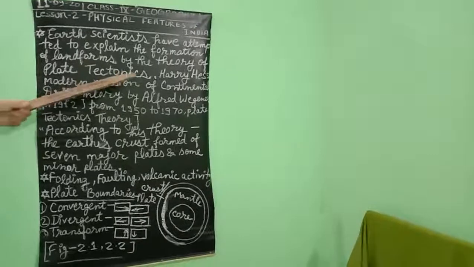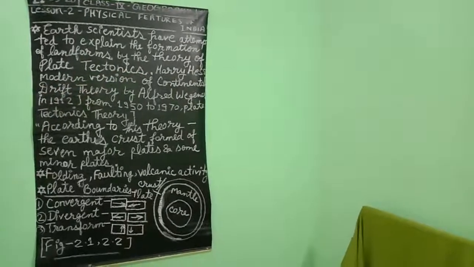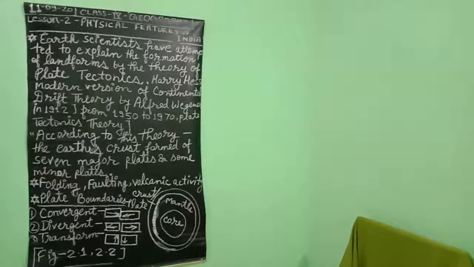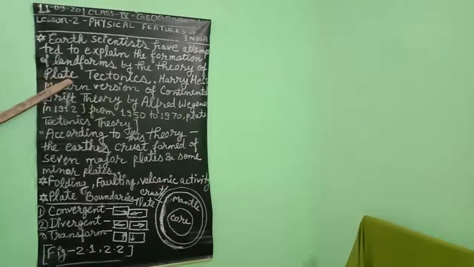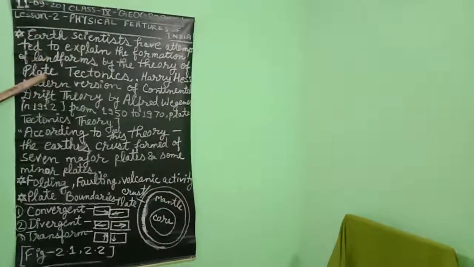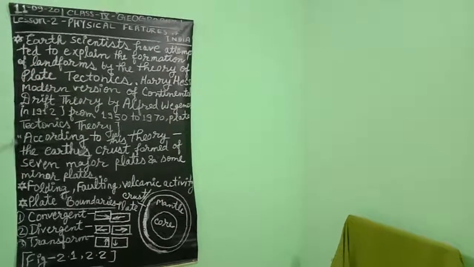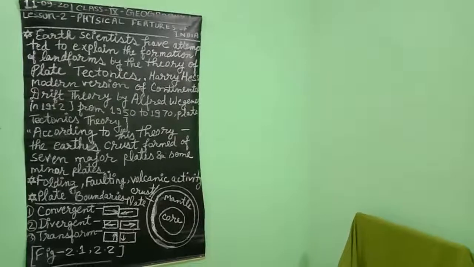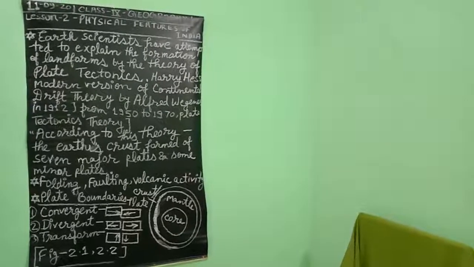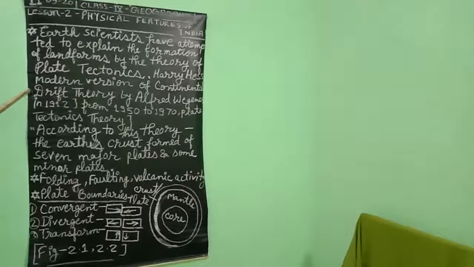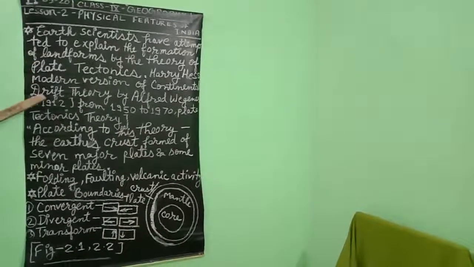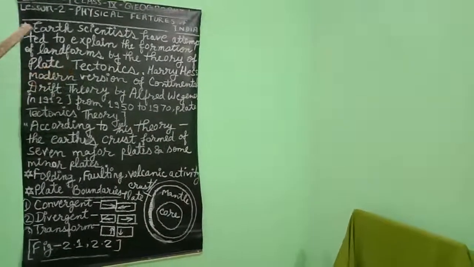Harry Hess is the scientist who in 1950 approved this theory, and it totally clarifies how the formation of landforms occurred in different stages and different geological periods of our country. So this is the plate tectonics theory.